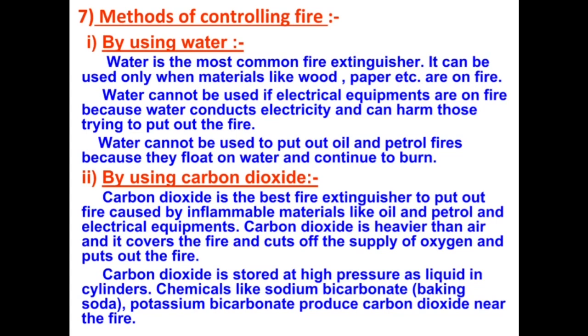Number 2. By using carbon dioxide. Carbon dioxide is the best fire extinguisher to put out fire caused by inflammable materials like oil and petrol and electrical equipments. Carbon dioxide is heavier than air and it covers the fire and cuts off the supply of oxygen and puts out the fire. Carbon dioxide is stored at high pressure as liquid in cylinders. Chemicals like sodium bicarbonate, which is baking soda, and potassium bicarbonate produce carbon dioxide near the fire.